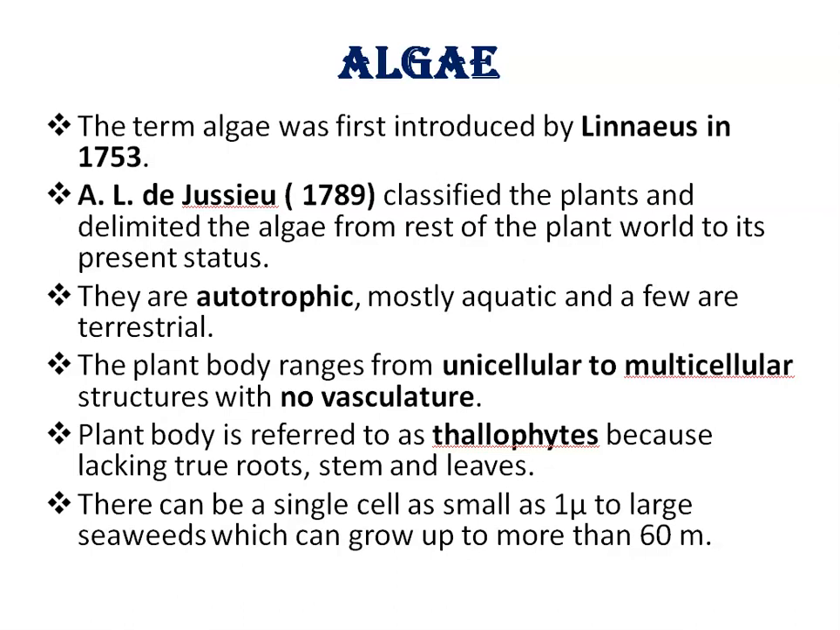status. Algae are autotrophic. Autotrophic means can produce its own food from simple inorganic materials like carbon dioxide, water, and mineral salts using sunlight. Mostly, algae are aquatic and a few are terrestrial. Aquatic means present in water, terrestrial means present on the land.